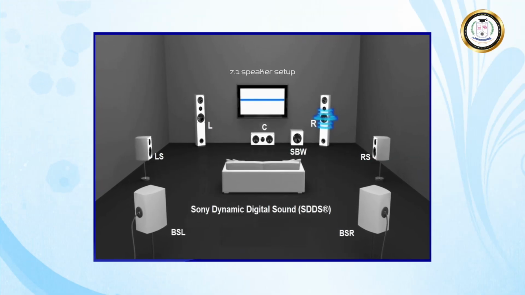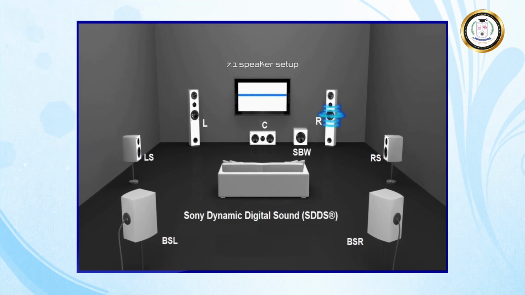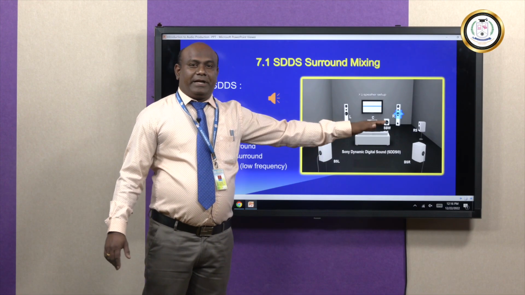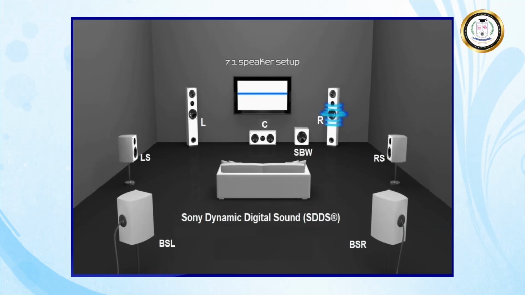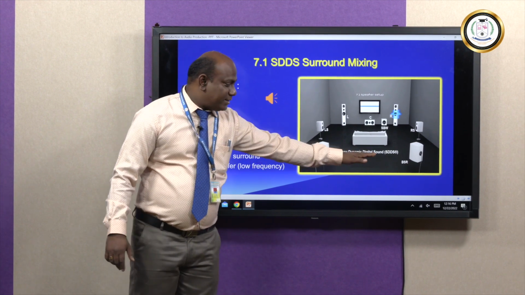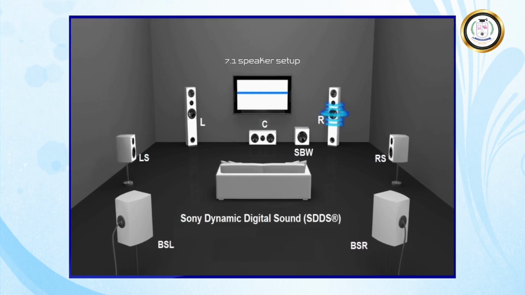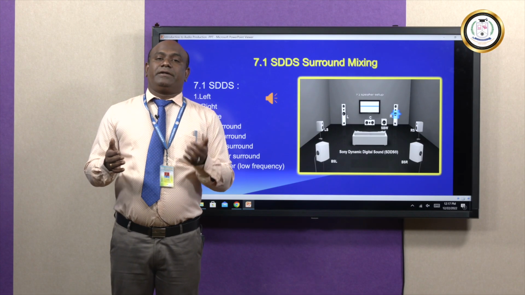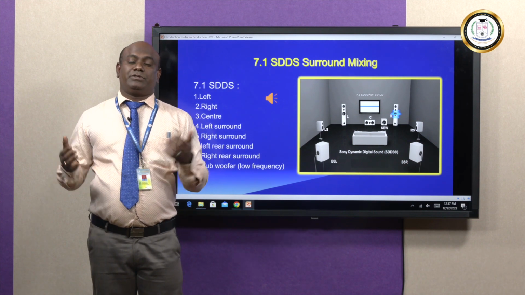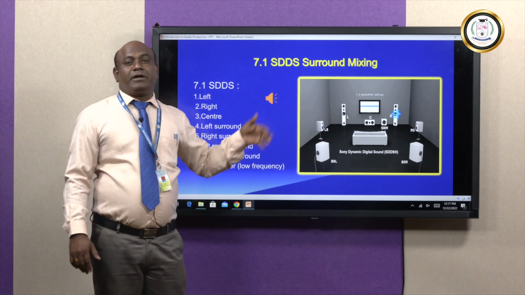So, as usual the center speaker will deliver the main character voices, and the left and right speakers will deliver the sub character voices. Sometimes main character voices will also be delivered by the left and right speakers. Left surround and right surround speakers will deliver sound effects and music. The last, back surround left and back surround right, or rear left and rear right, both will deliver special sound effects. As I said earlier, while watching horror, thriller or science fiction films, sounds sometimes come from the back side. So, both speakers will deliver that kind of sounds.